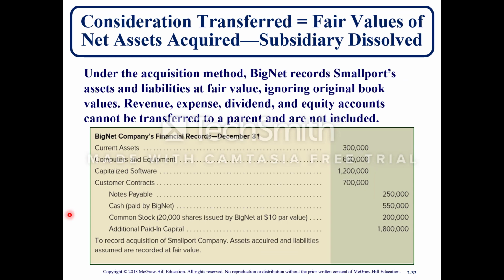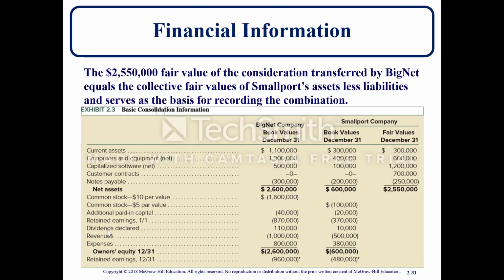Under the acquisition method, Big Net acquires Smallport's assets and liabilities at fair value, ignoring original book value. Revenue, expenses, dividend, and equity accounts cannot be transferred to a parent and are not included. So when you look back at the information, that's this information here from Smallport Company.